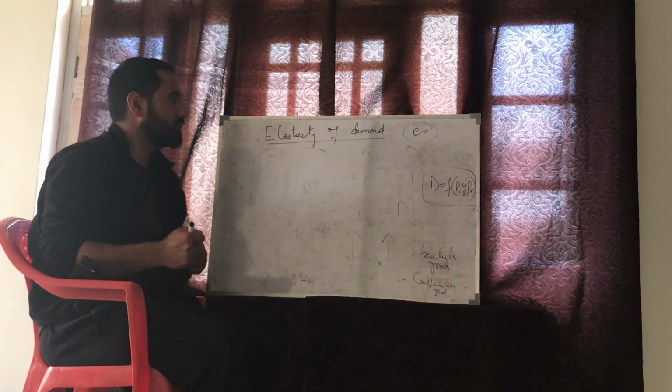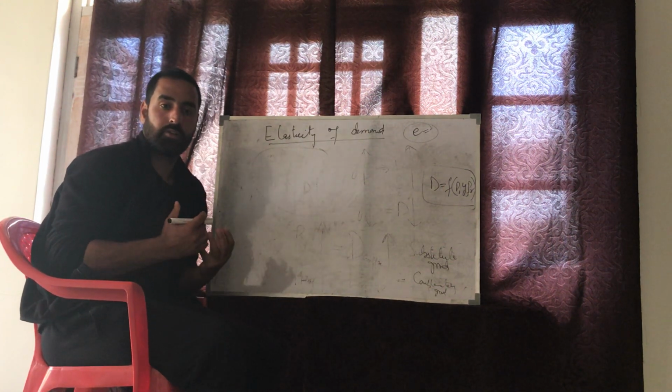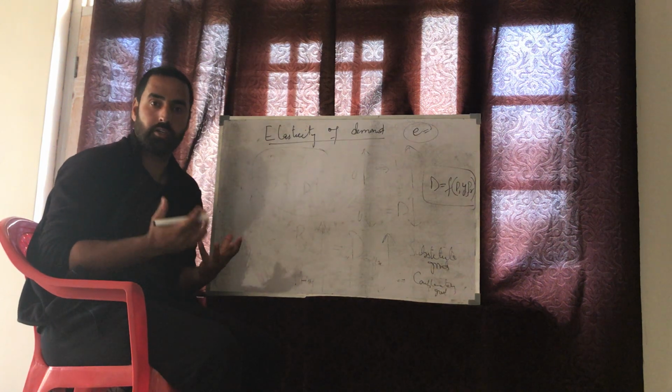So, by elasticity of demand, we simply mean the percentage change or the response of the change in demand due to the change in its determinants.